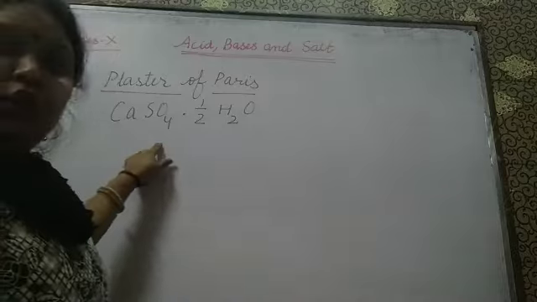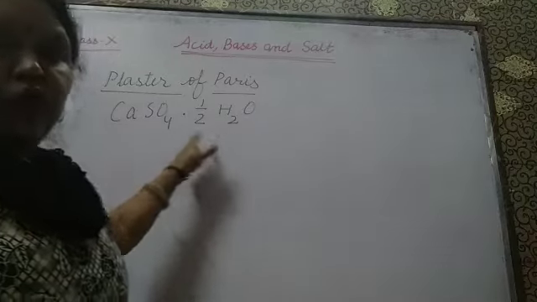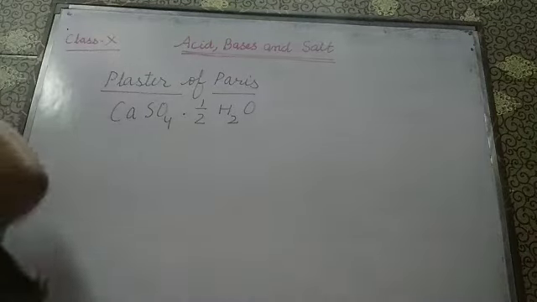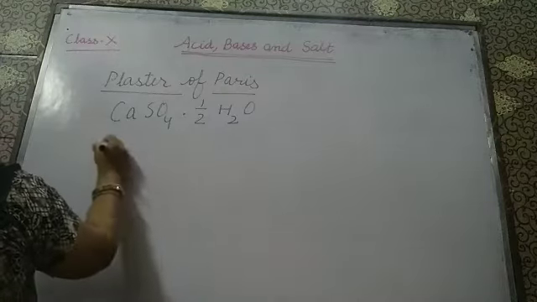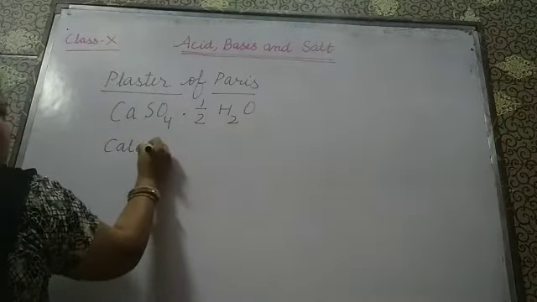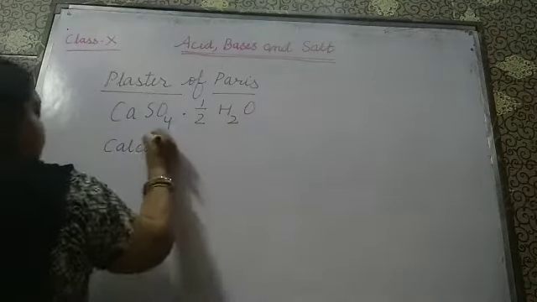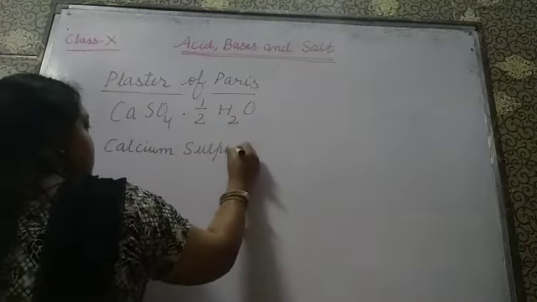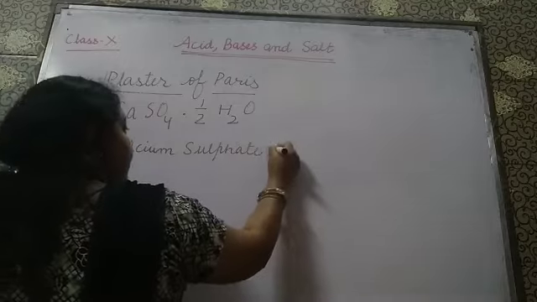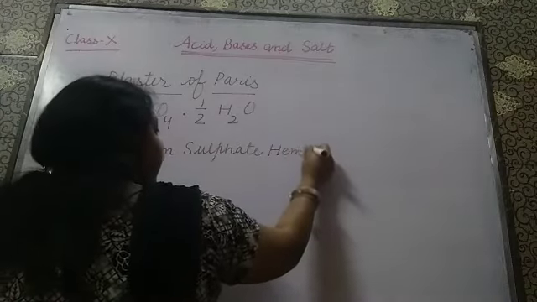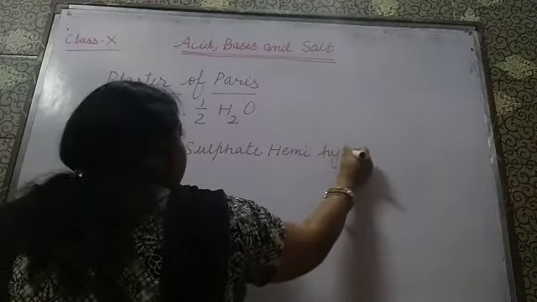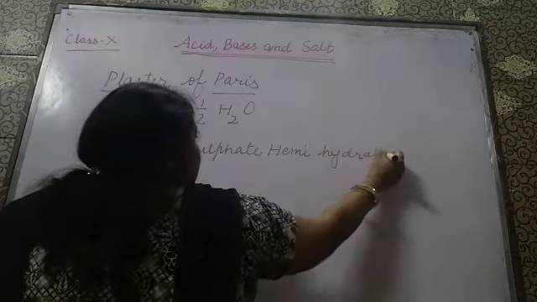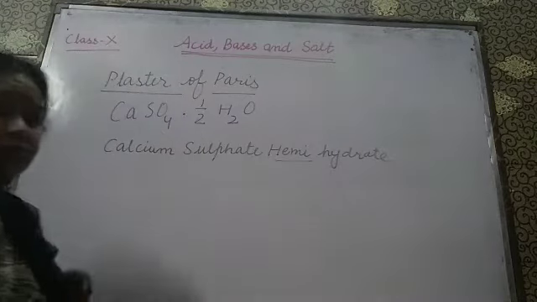CaSO4 dot half H2O. So what will be its chemical name? It will be calcium sulfate hemihydrate. Why have I taken the word hemihydrate? Hemi means half.